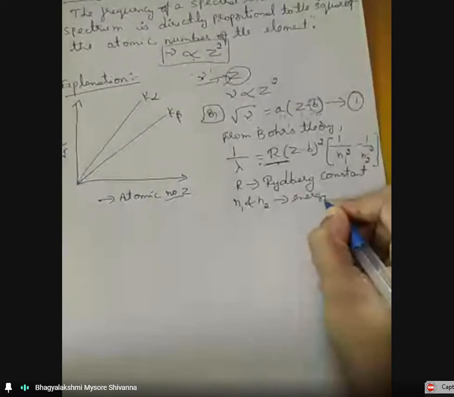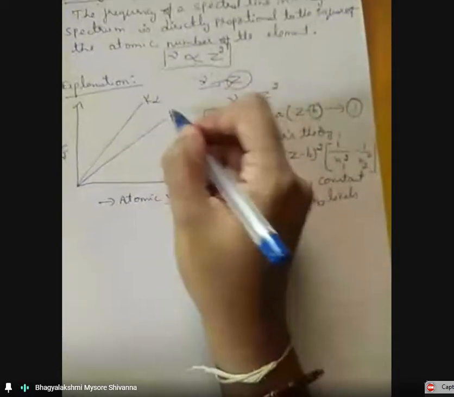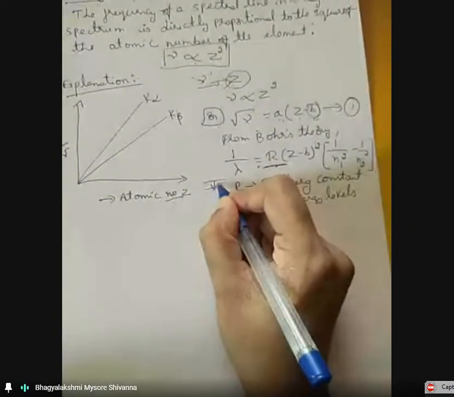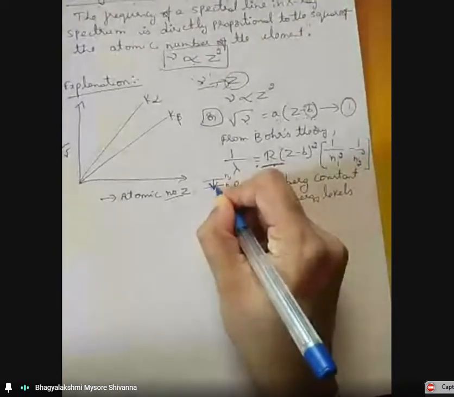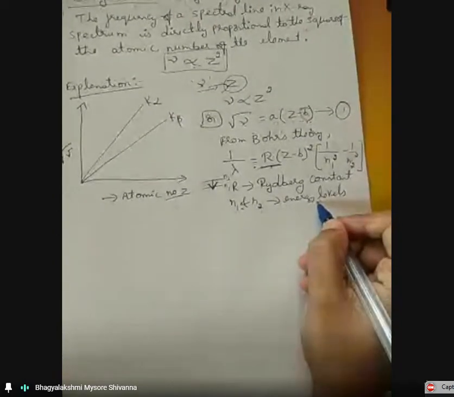N1 and N2 are the energy levels between which the transition occurs. For example, this is N1, N2; the transition occurs between N1 and N2.